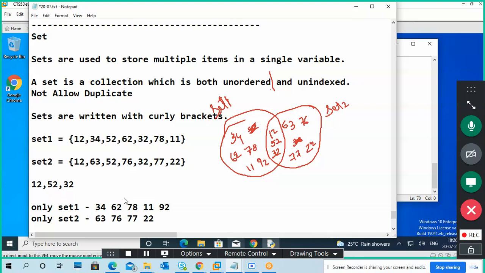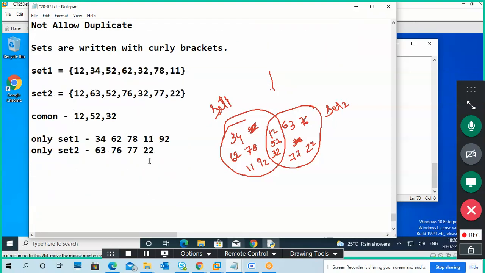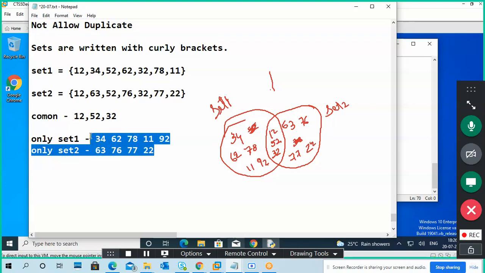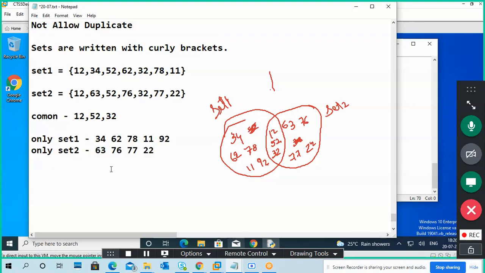Common data is this, the common data of set 1 and set 2. Without the common data means you don't want common data, only individual data, this combination. Which one is union, which is intersection, superset, and kind of stuff, we'll see that. Superset and all also we'll see.